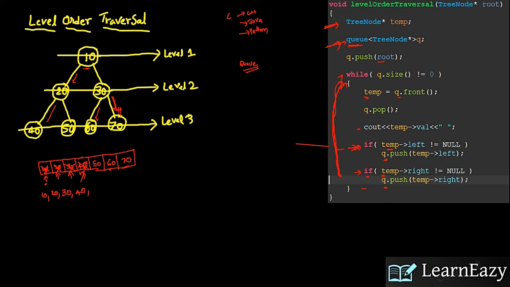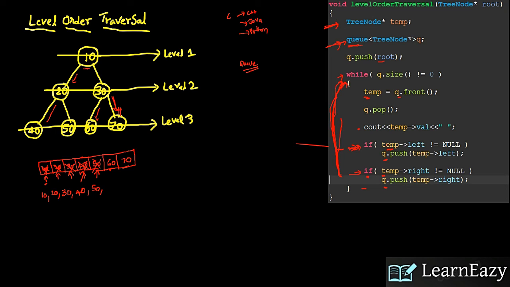So again control comes back here. The queue is not empty. Then temp equal to queue dot front is 50. We pop out 50 and print it. 50 left and right are both null, so nothing to push into the queue.